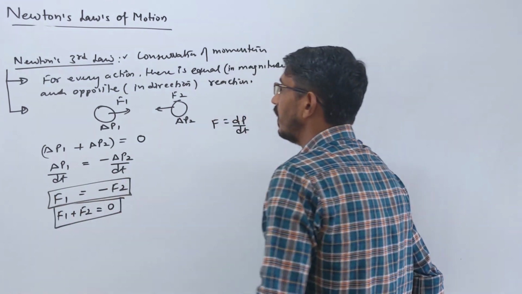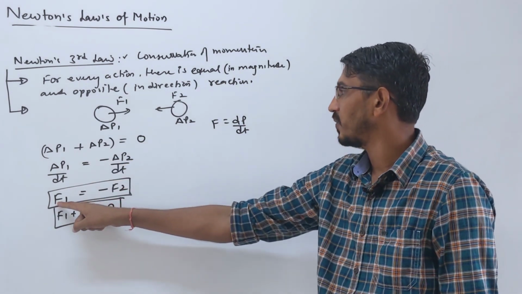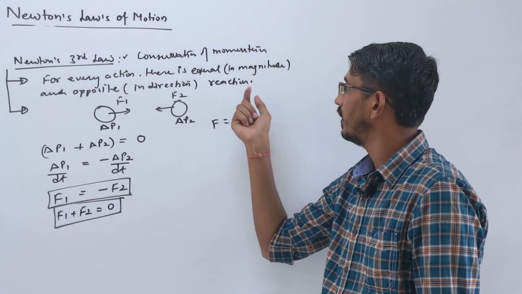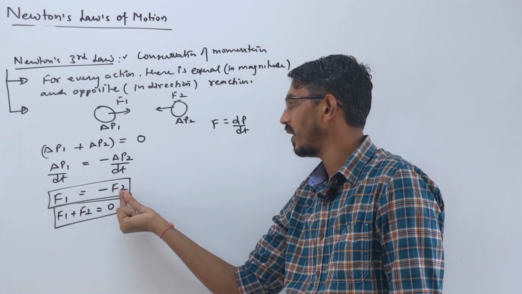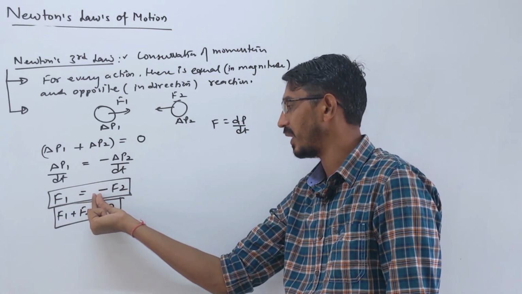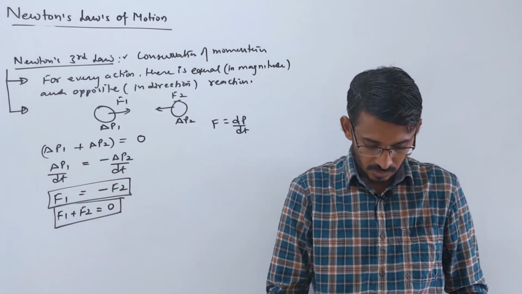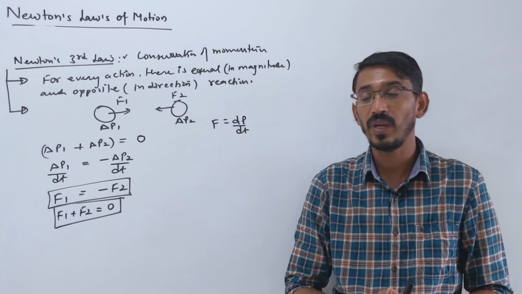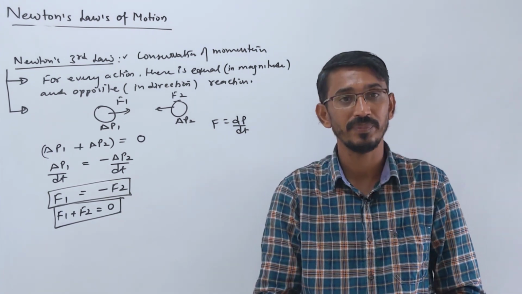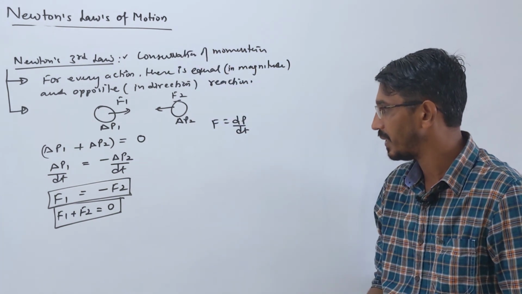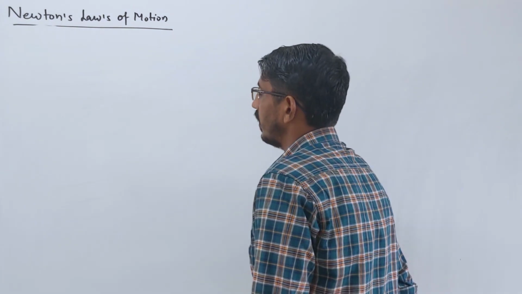For every action, this is the action, the force applied by body 1 on body 2. The magnitudes are equal and the direction is opposite, that is what the minus sign means. This is the meaning of Newton's third law, right? So the questions based on Newton's third law will always involve conservation of momentum, because it comes mainly from conservation of momentum. So we will do those things.